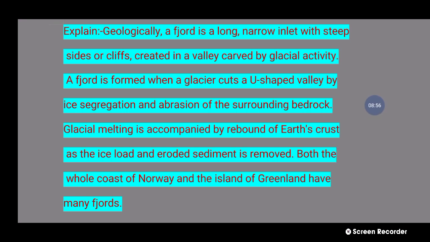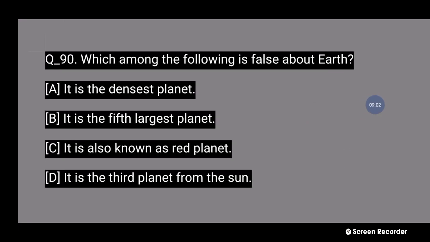Next question. 90 number question কি বলছে which among the following is the fact about the earth? এই চারটি অপশনের মধ্যে কোনটি হবে? Number A, it is the densest planet, with the pulse of the earth.